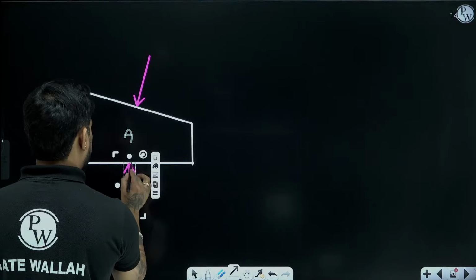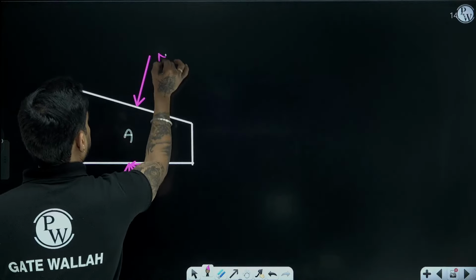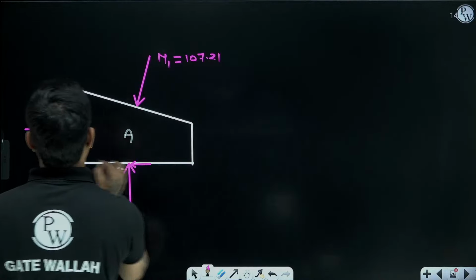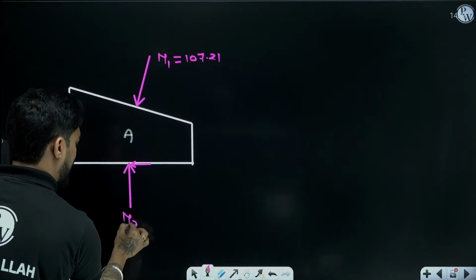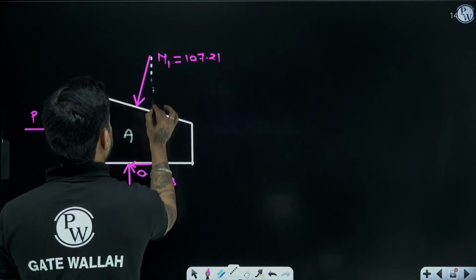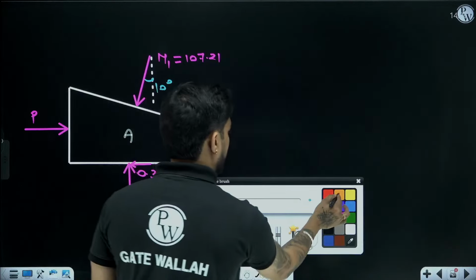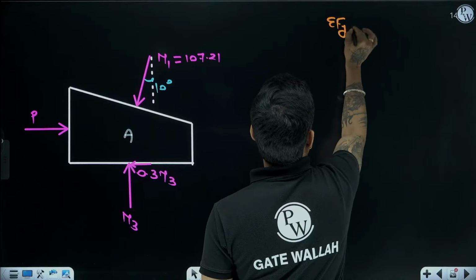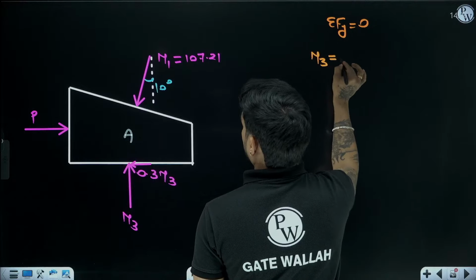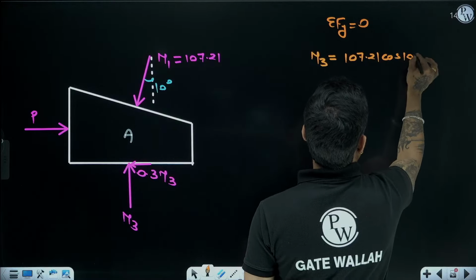There will be a force here and friction force. N1 which is 107.21. This is P. Let me call this N3 and 0.3 N3. N1 is at 10 degree from vertical. So again we will apply summation of Fy equal to 0. So N3 will be equal to 107.21 cos 10 degree.